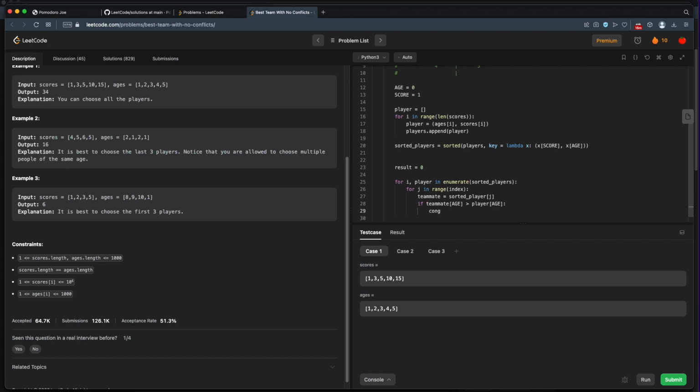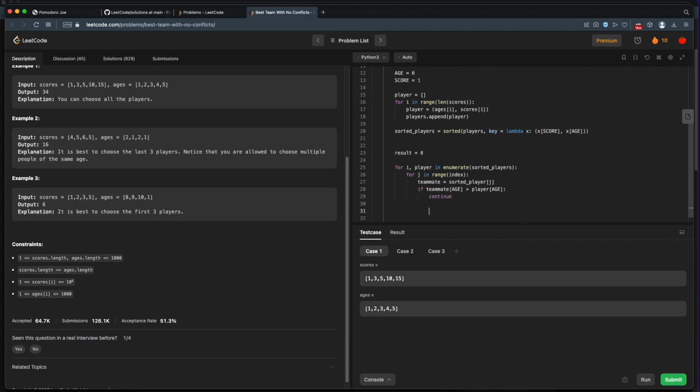So we'll just continue. We can't use this teammate on our team. Okay, if the teammate is younger, then there's no conflict. They're younger, they have a lower score or possibly equal score, but they can definitely be on our team. So it's tempting to say, oh, we'll have some team and we'll just append that teammate and build up teams this way. But that's a problem.